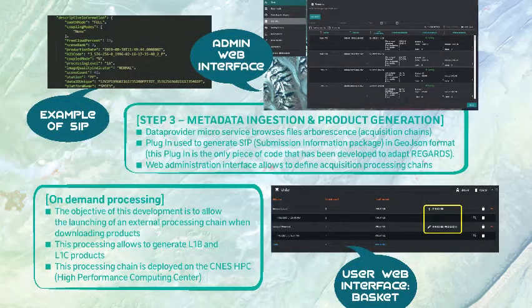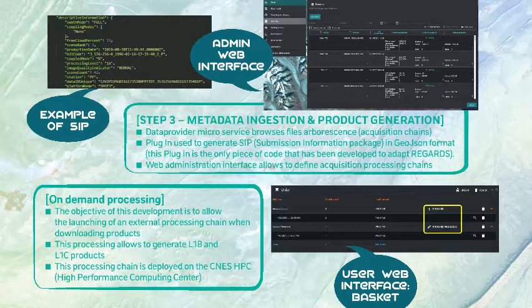Step 3. Metadata ingest. To produce and ingest metadata, the data provider microservice browses a file's arborescence. For each file, it applies a plugin that will produce a submission information package. A submission information package is a GeoJSON file containing the values read in the file previously browsed, the attribute values corresponding to the data model defined in step 1. This plugin is the only piece of code that has been developed for building the catalog. The administration interface allows to define an acquisition processing chain, and it applies it on the 20 million Spot products.